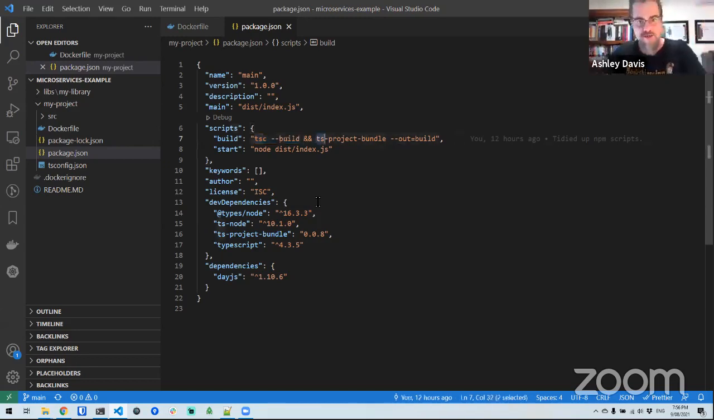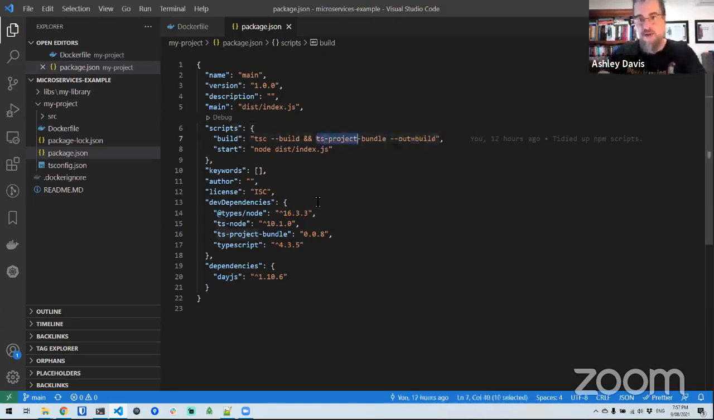And then it's got this other thing here called ts-project-bundle, which is a little program that's going to pull together all your compiled files, all the compiled JavaScript for everything that you're referencing in your project references, and copy that to this output directory, the build directory.